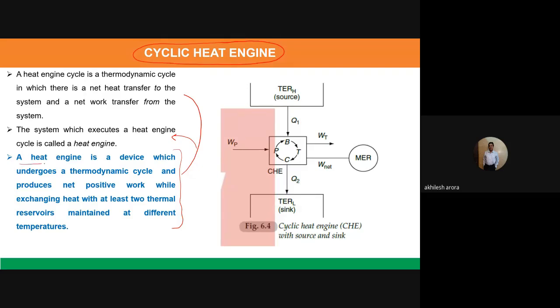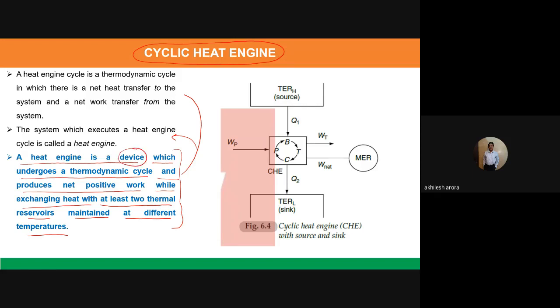A heat engine is a device which undergoes a thermodynamic cycle and produces net positive work while exchanging heat with at least two thermal reservoirs maintained at different temperatures. So let us try to understand word by word what we want to say about it. A heat engine is a device.